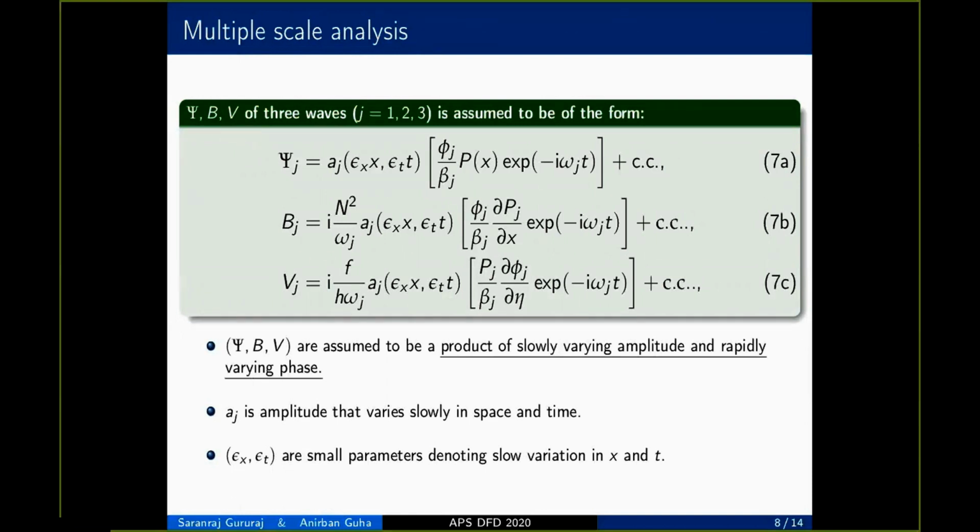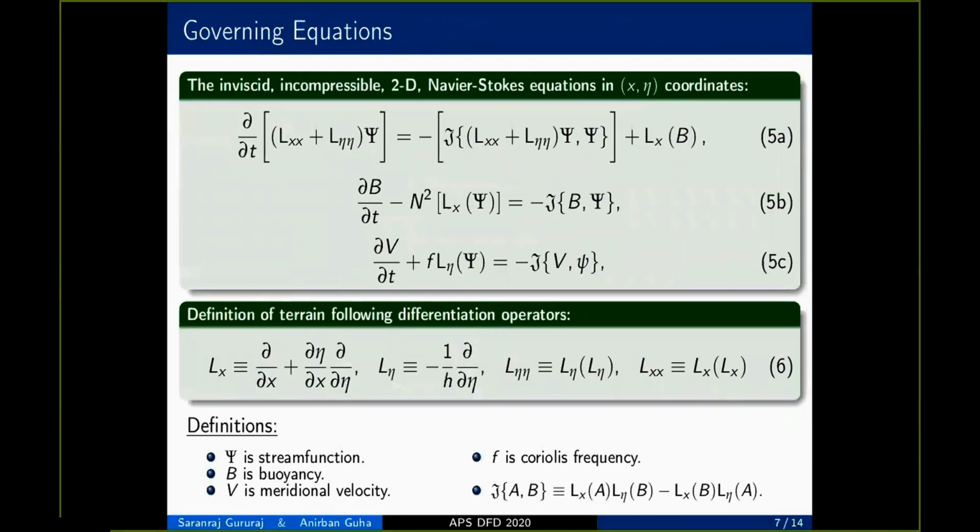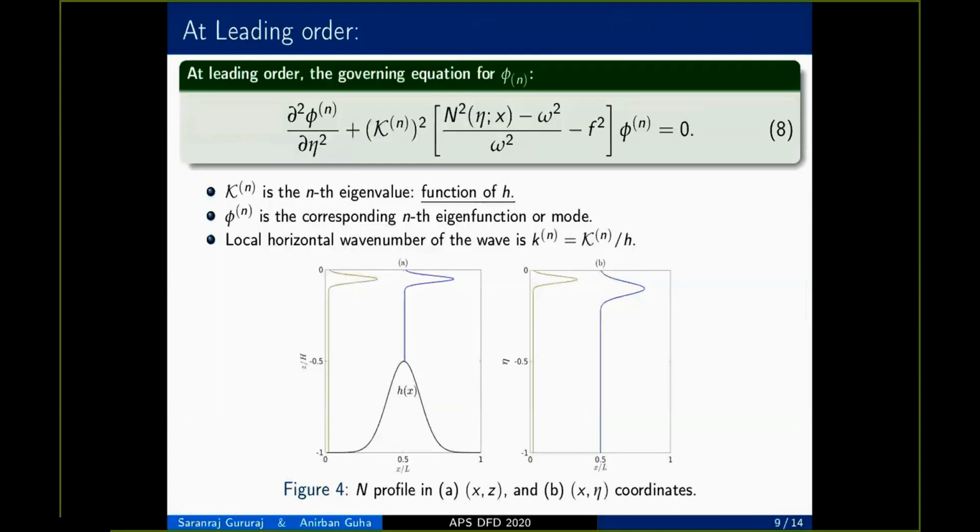Now we substitute this psi by the main governing equations phi A, phi B, and phi C, and arrive at an eigenvalue problem given by equation 8. This eigenvalue problem actually has countably infinite solutions, and the superscript n in the equation represents that it is the nth solution. Phi n is the vertical shape of the stream function of the wave, and mathcal k is the nth eigenvalue. Both of them are actually functions of h. That is, if h varies, phi n also changes, and also the eigenvalue changes.